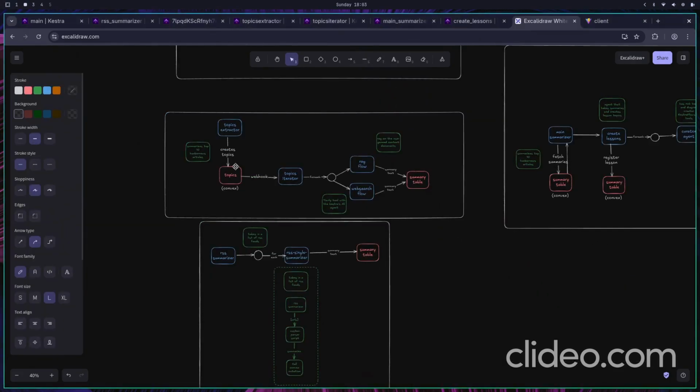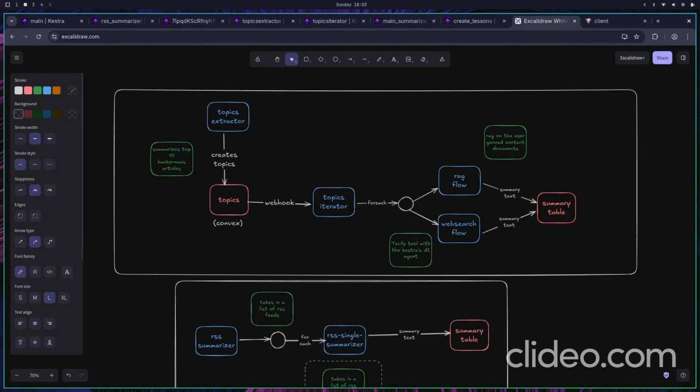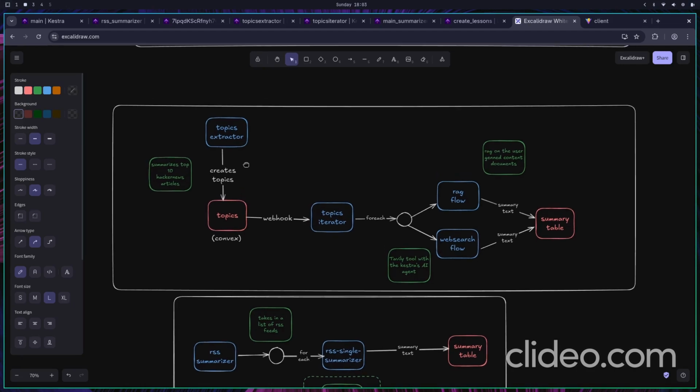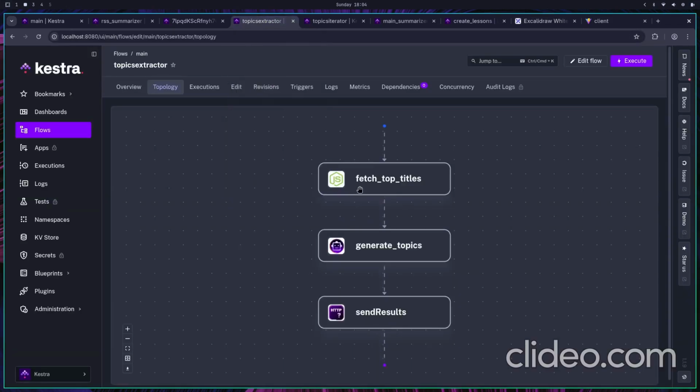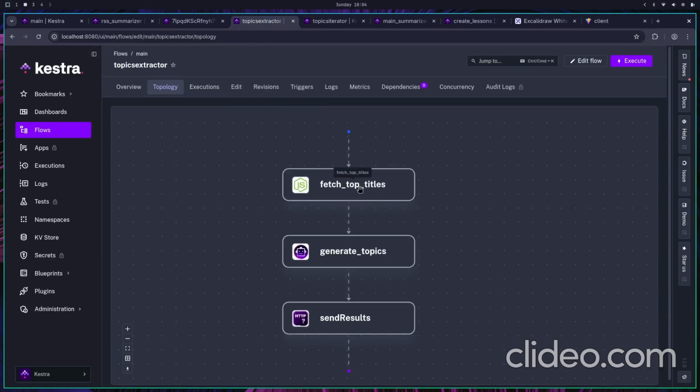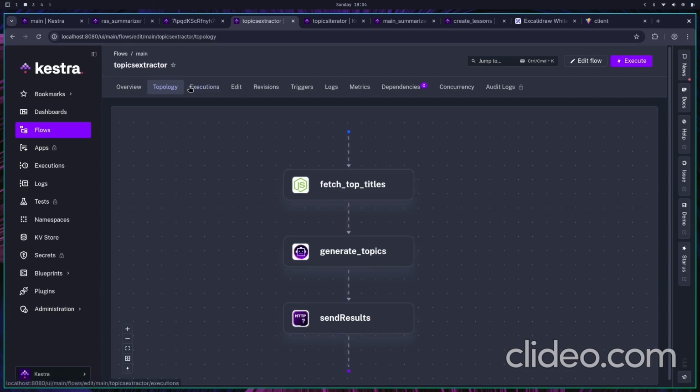So now that we get what we are trying to do, let us go into the detail of each subflow. Starting off with the topics extractor flow, what it does is it summarizes the top 10 Hacker News articles and creates the topics which developers these days are interested in. If you come and see here, in the topics extractor, there is a Node.js script which fetches the top titles, and then there is an AI agent that generates the topics, and we send the results back to the database.